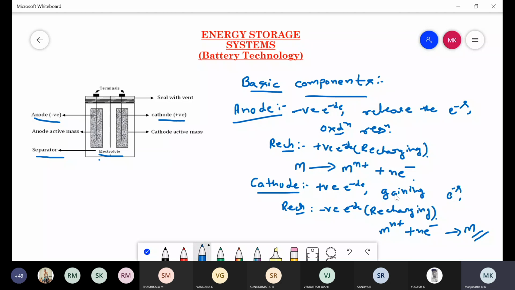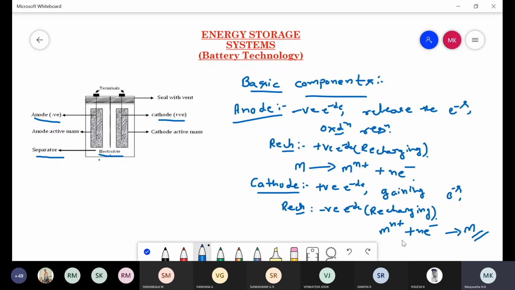Therefore, there is a reduction of the active material. In rechargeable batteries, during the recharging process, it acts as a negative electrode. And at the cathode, a reduction reaction takes place.